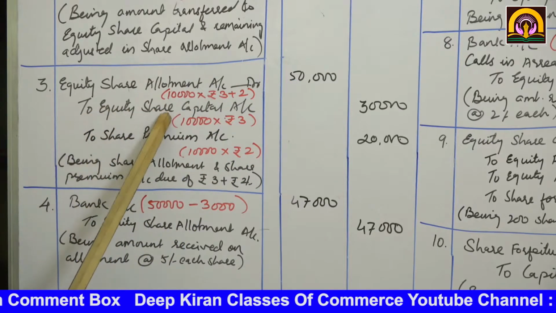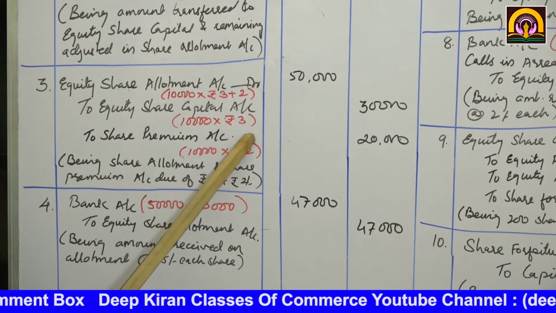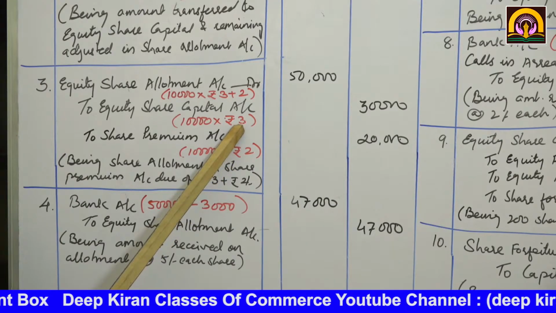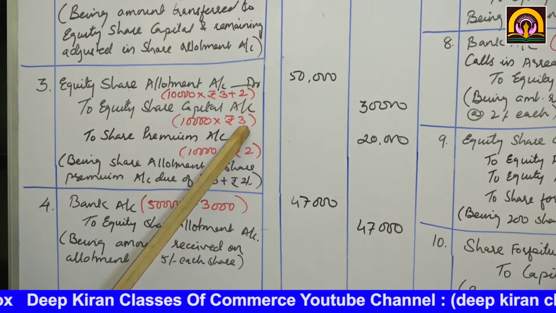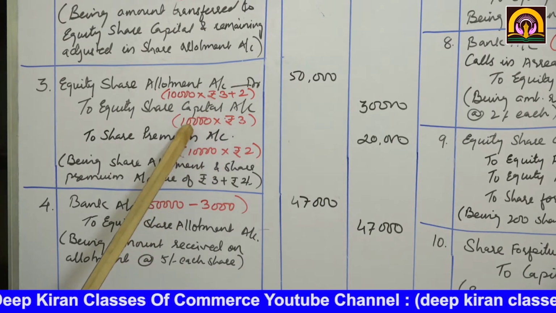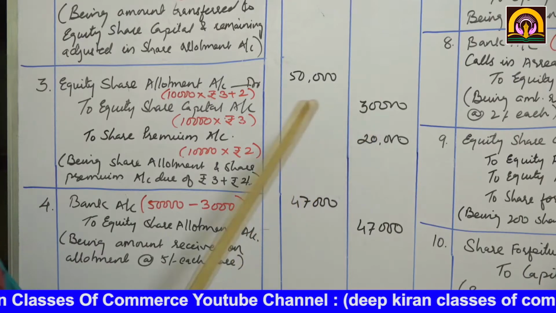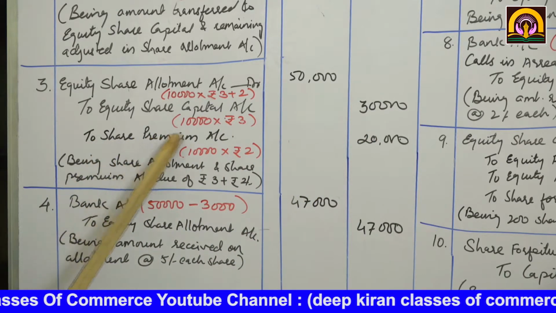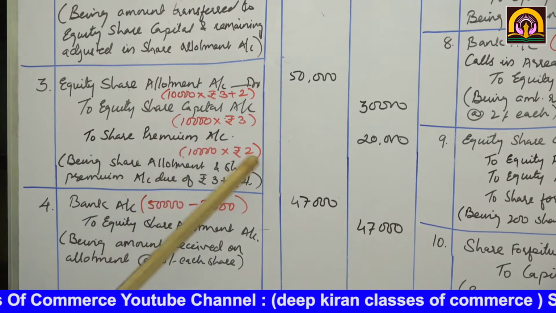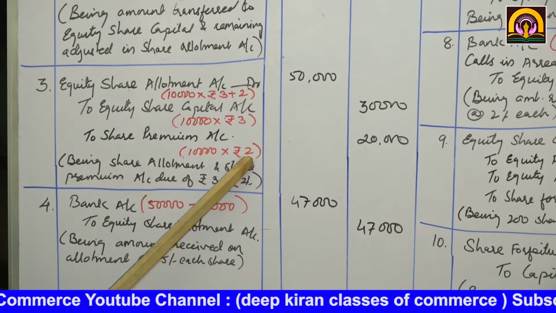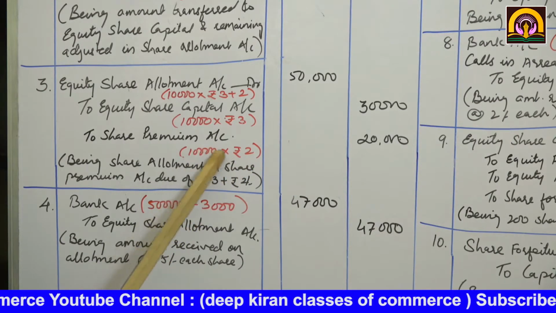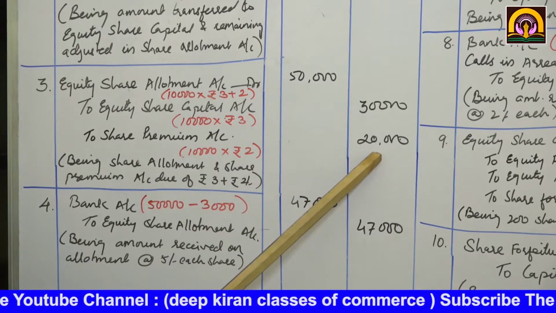To equity share capital, what was the face value portion of allotment in that share? Rupees 3. So 10,000 into 3, 30,000. Then to share premium account, on premium we have asked for rupees 2. So 10,000 into 2, 20,000.